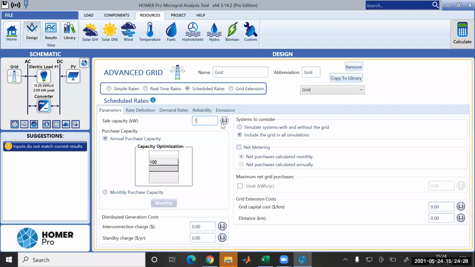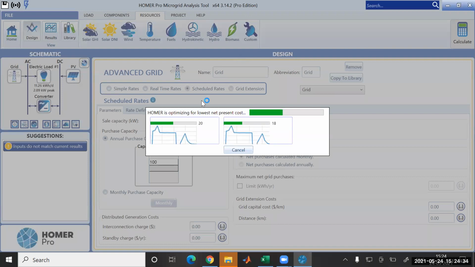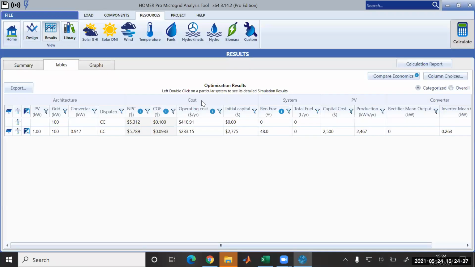Sale would also be limited to 100. Now let's see what happens. Now I have made a limitation that to the grid is 100. Yearly it will take 100 kilowatt. That too, more energy is being provided.